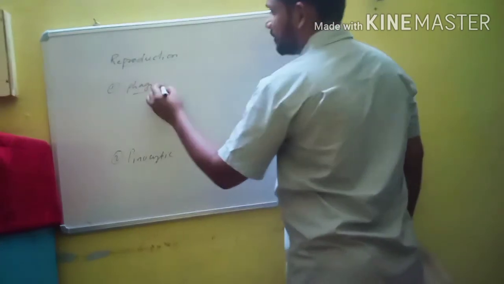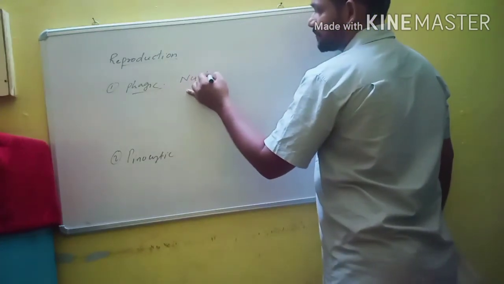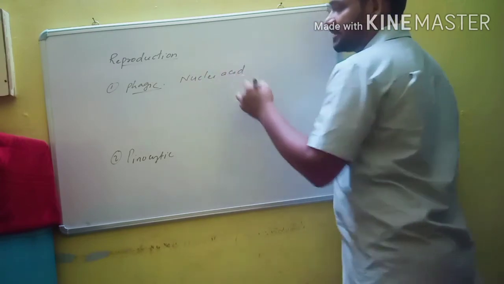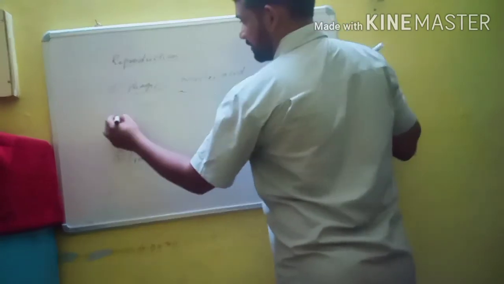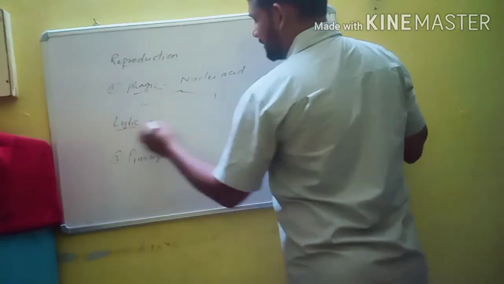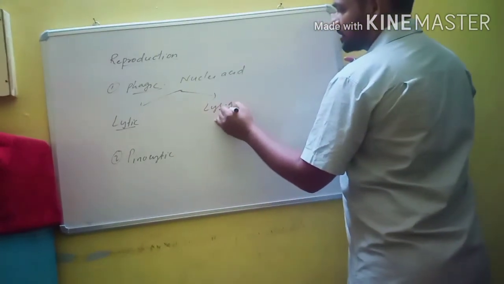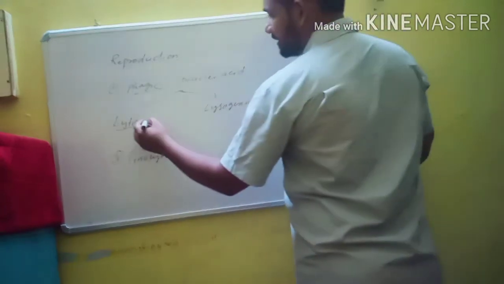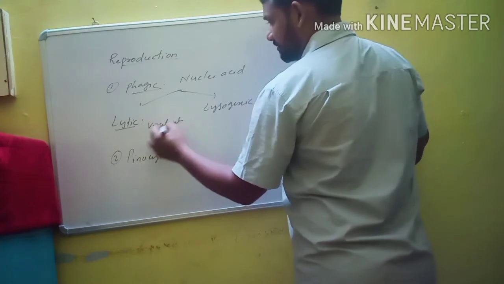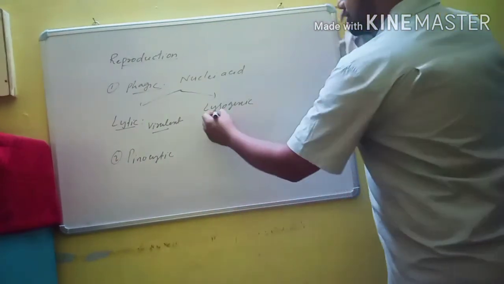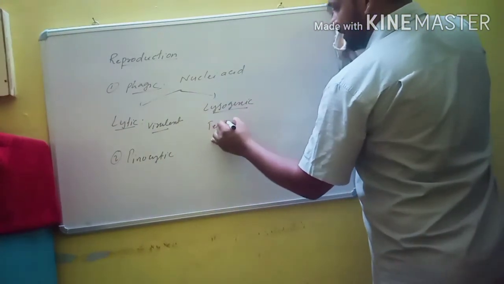In phasic, only the nucleic acid enters into the host organism. It is again of two types, lytic cycle and lysogenic cycle. The lytic cycle occurs only in virulent phages, and the lysogenic cycle occurs in temperate viruses.